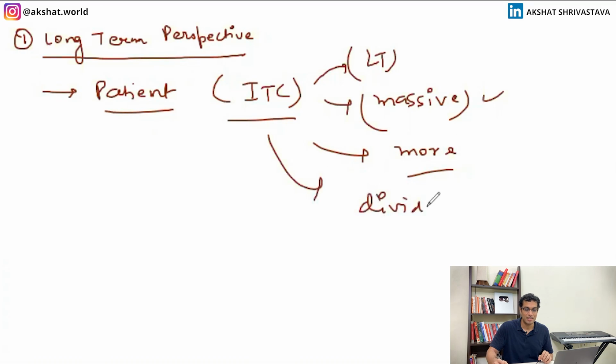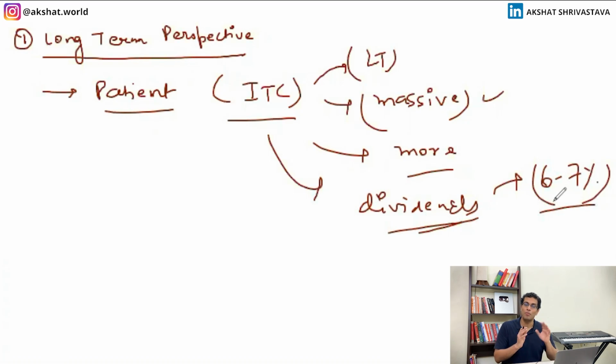I will enjoy dividends, right? So ITC gives out a lot of dividends. I'm enjoying it. They give like 6 to 7% dividends anyways. So I'm okay parking my money in ITC. So this is another stable stock that I will buy, right?